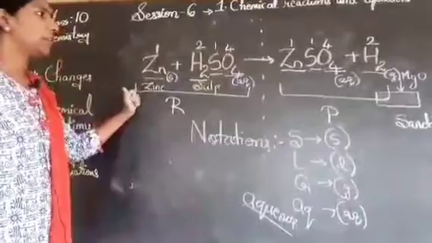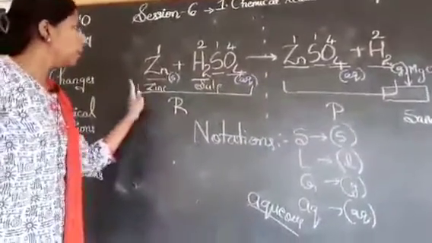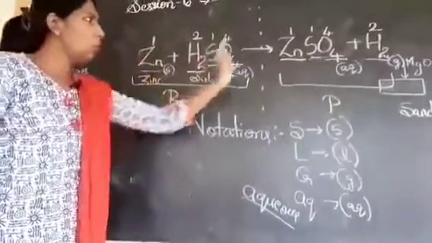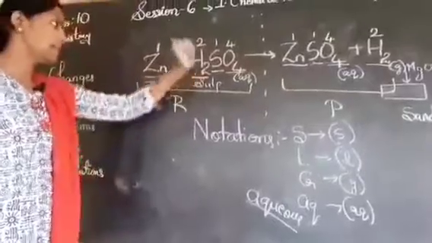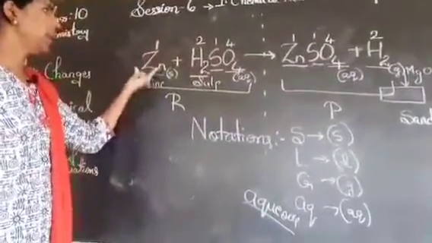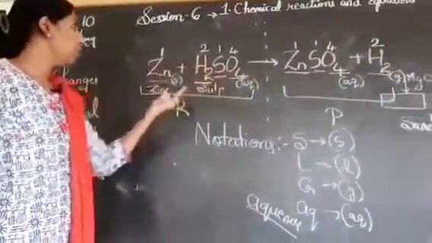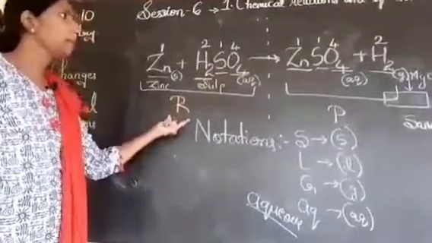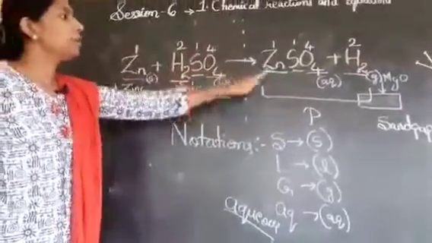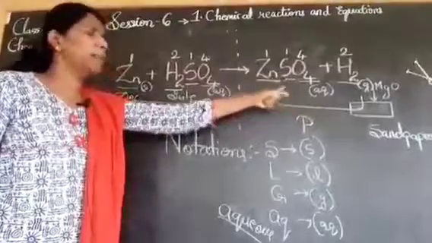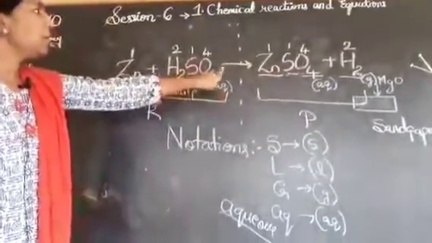So did you get it, children? Again I am explaining: the elements towards the left hand side, here we have zinc and H2SO4. These are the reactants. That side we have the products.